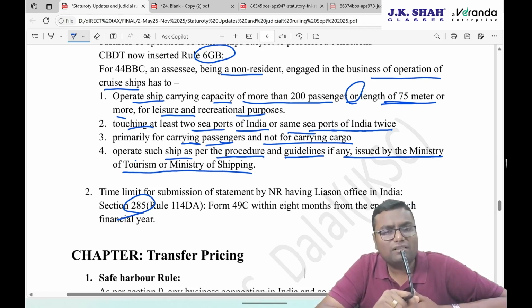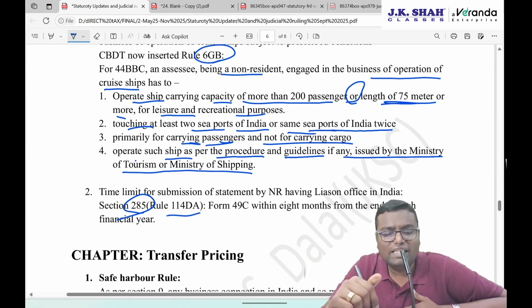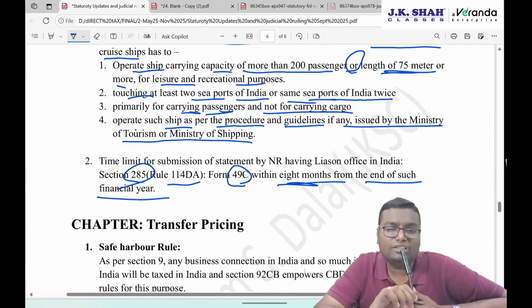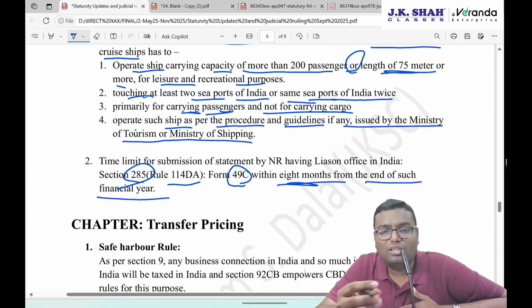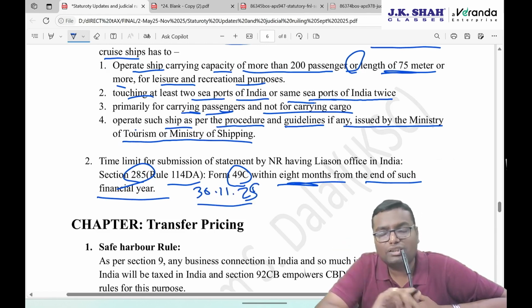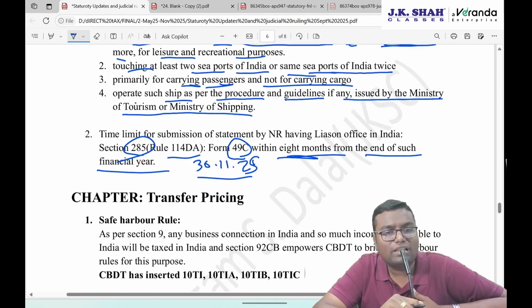Earlier, some different time limits were given for this statement. Then the Income Tax Department on 23rd July amendment said that a new time limit will be prescribed, which has been prescribed now. Rule 114DA says that this statement will be furnished in form number 49C within 8 months from the end of the financial year. So 31st March is obviously the end of the financial year, and you can count that 8 months will complete on 30th November. So basically 30th November 2025 will be the due date for the financial year 2024-25 and so on. So 8 months from the end of the financial year, form number 49C is to be filed.